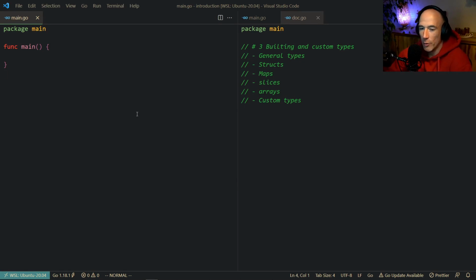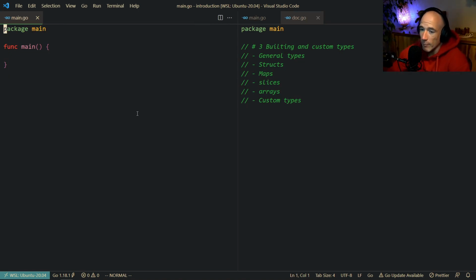And in this lesson, we are going to take a closer look at the general types, like integers, floats, and all that stuff. But we're also going to take a look at structs, maps, slices, arrays, and also custom types, right? Interfaces is something we're going to cover later on. I see you already thinking it's a very important thing. Golang interface, mastering interfaces makes or breaks you as a top Golang engineer. So we're going to make a special lesson about that later on.